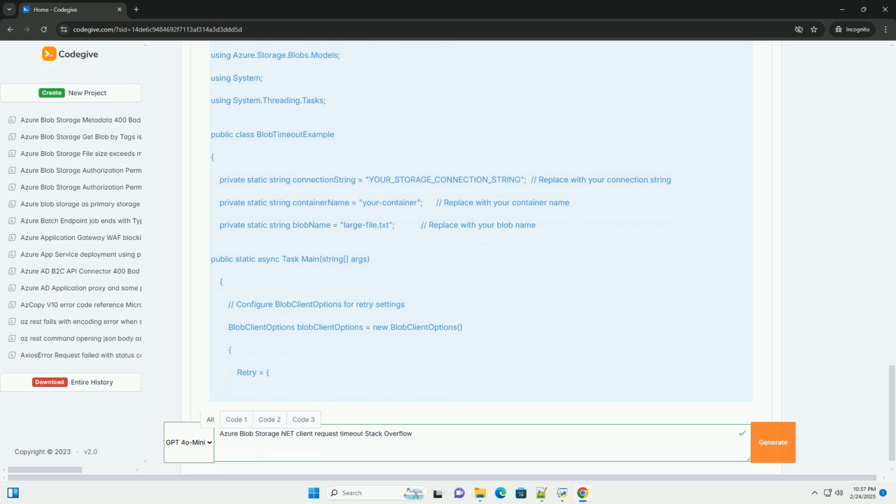Too small and the transfer is inefficient due to many requests; too large and the individual blocks will take longer to transmit, and may time out in unstable networks. Error handling. The try-catch block demonstrates how to handle RequestFailedException, which is the exception type thrown when a blob storage request fails. The ex.Status property is especially useful for diagnosing the cause of the failure. Status code 408 often indicates a timeout.